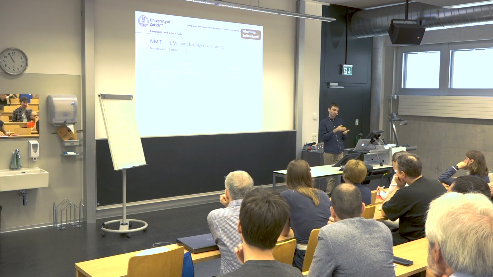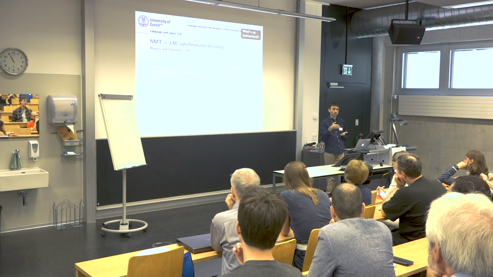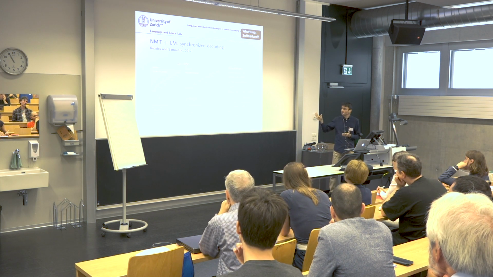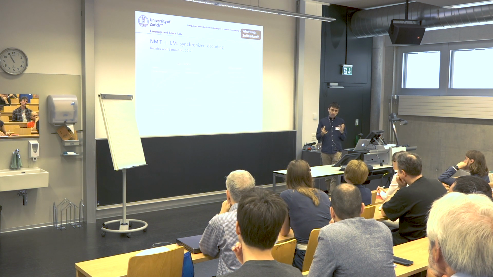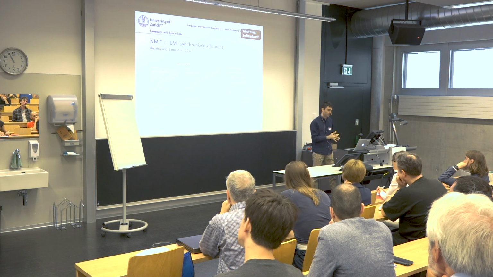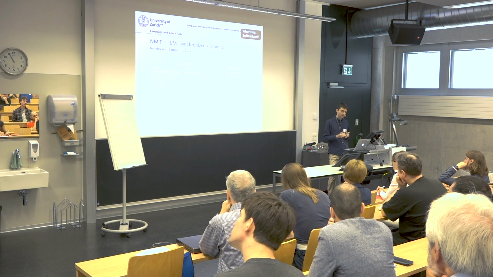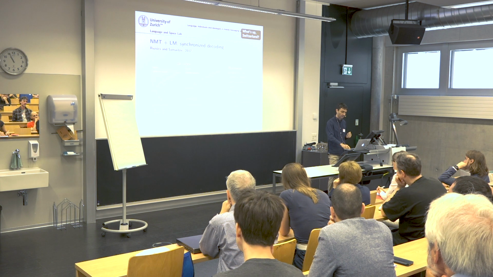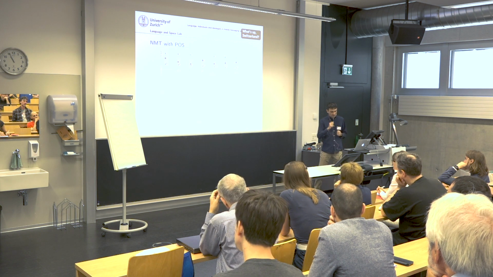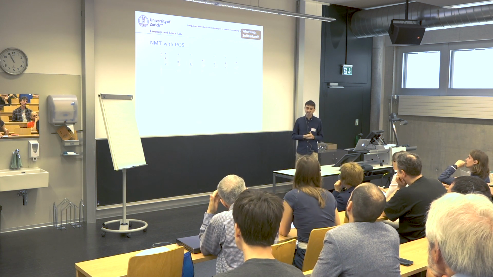The 2 scores are combined when we reach a word boundary. A word boundary can be the end of the sequence or can be the white space between two words. And the two scores are combined with a weighted sum, and we optimize the weights with MERT on a development set. This is the second idea, the second enhancement.